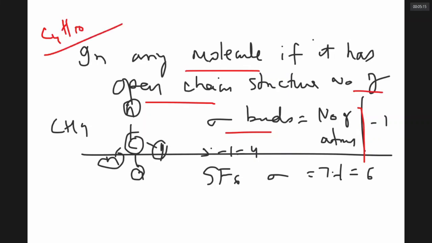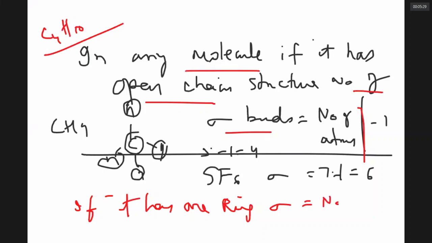13. Obvious. If it has one ring, the number of sigma bonds is equal to the number of atoms. For example, in benzene, whose formula is C6H6, how many sigma bonds are there? 12. Do you have any doubt? No doubt, sir.